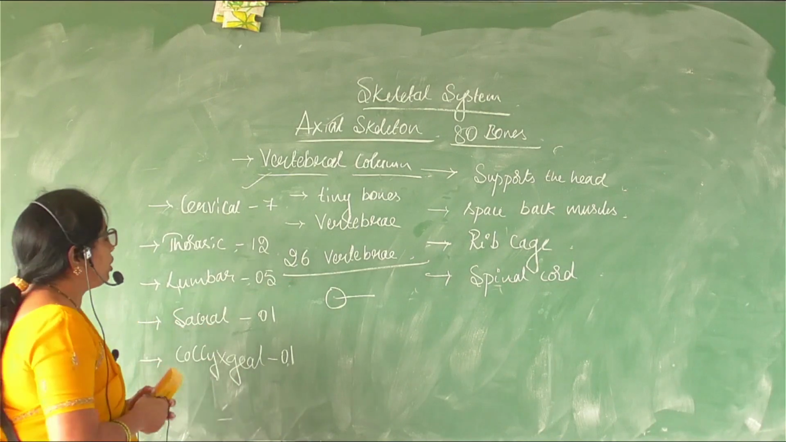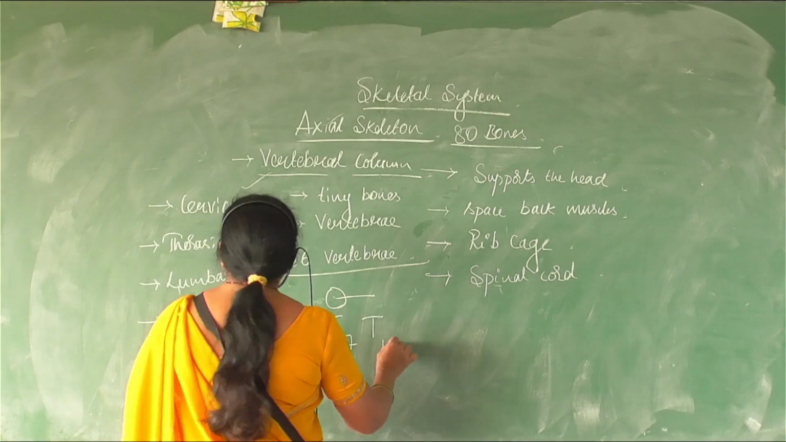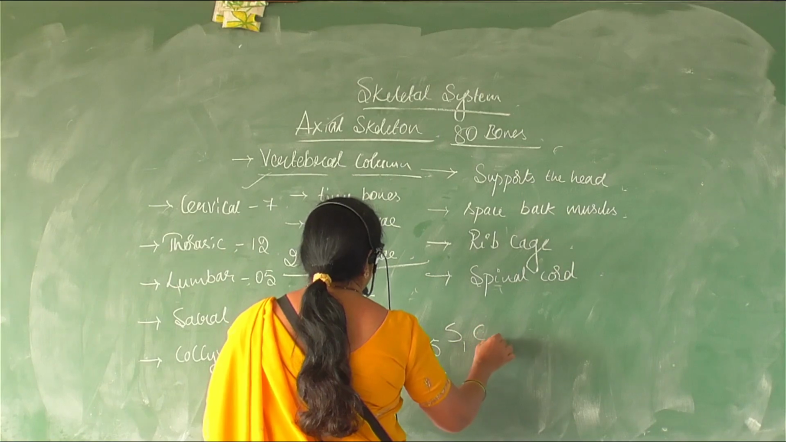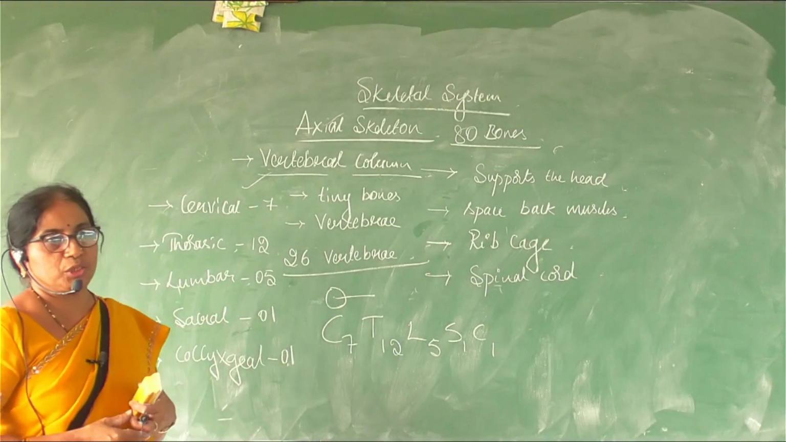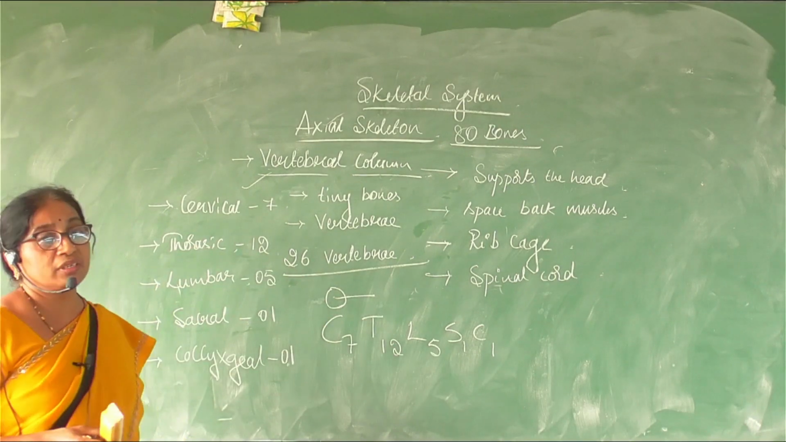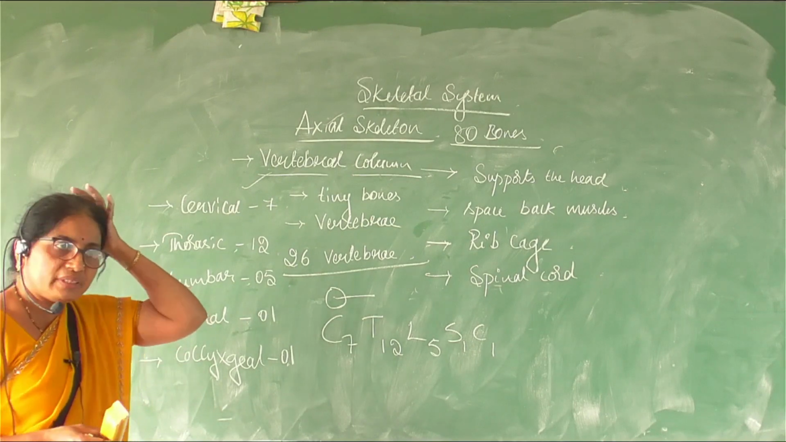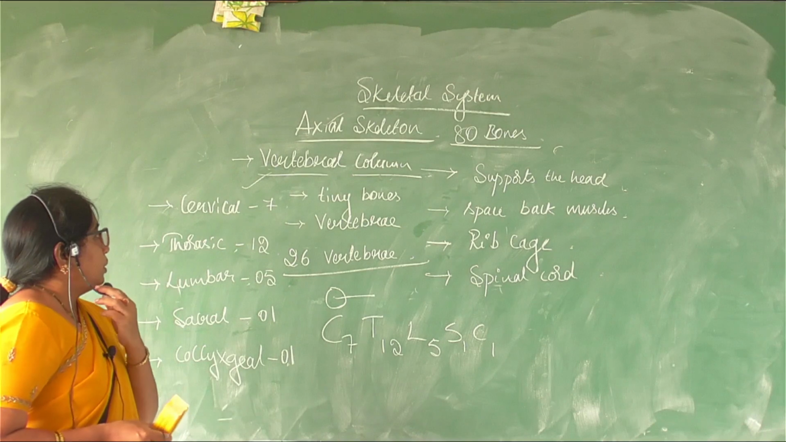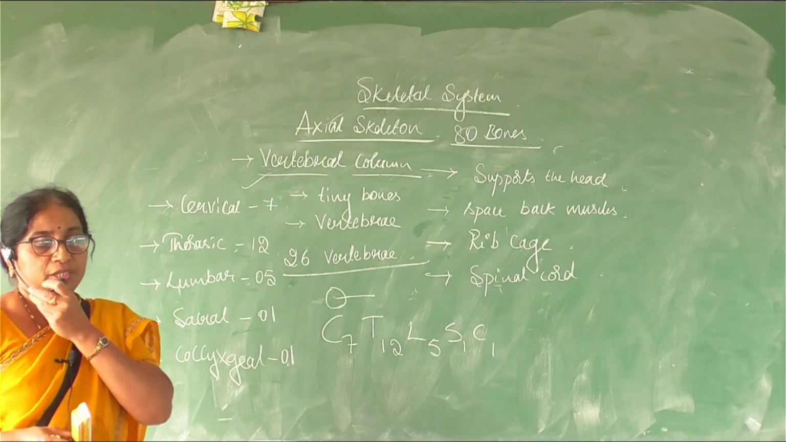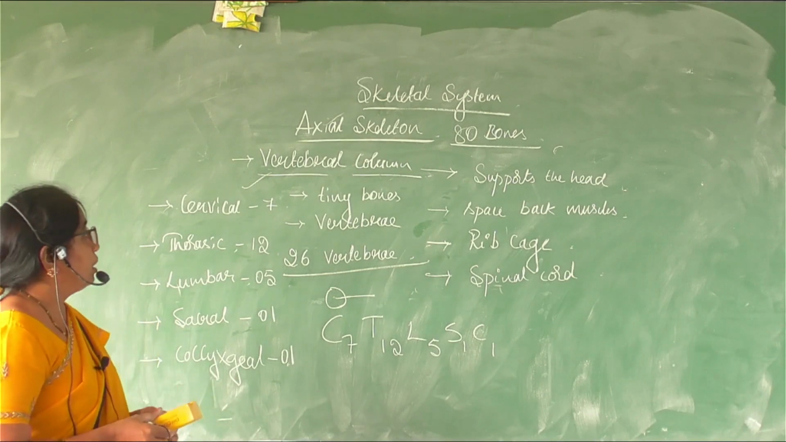So you can put this in the form of a formula also, like C7, T12, L5, S1 and C1. So it is also easy to remember. This can be put in the form of a formula, or a hint with which you can easily remember the number of bones. So that is about the vertebral column consisting of nearly 26 bones.